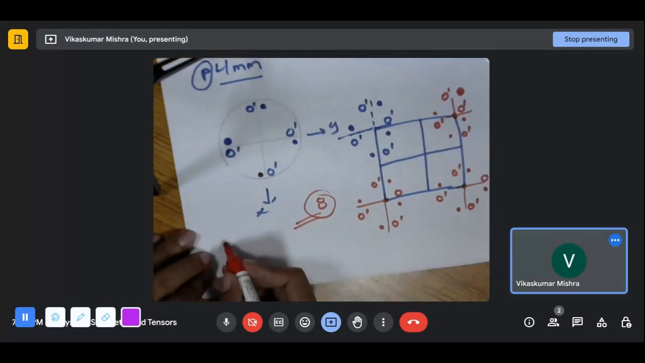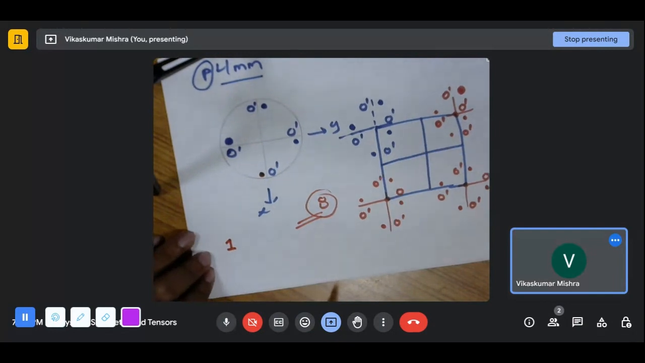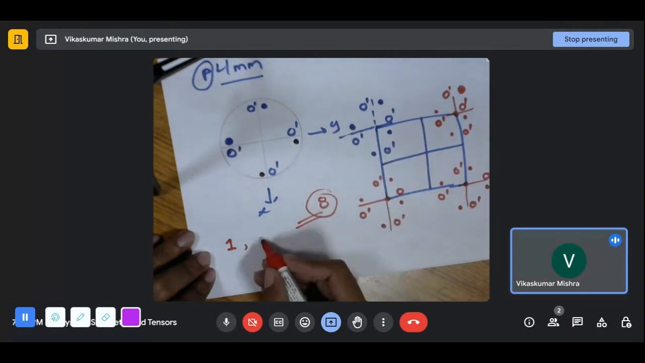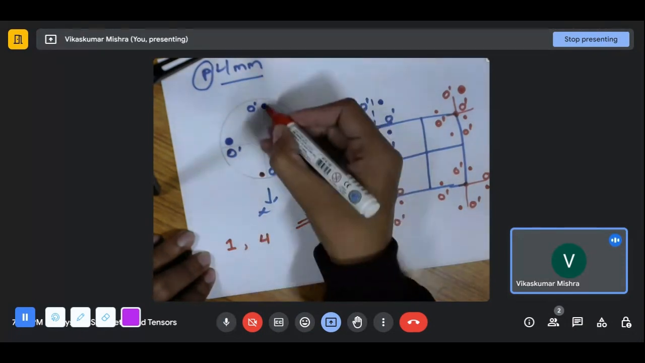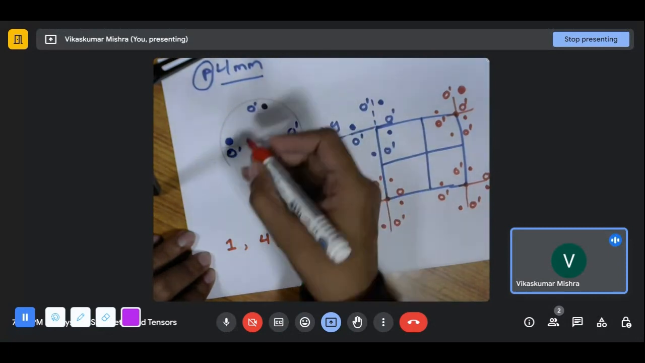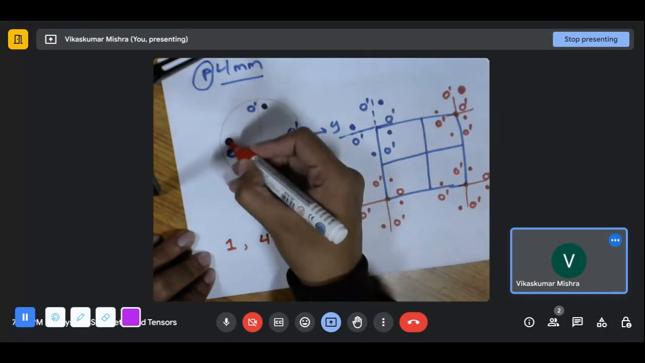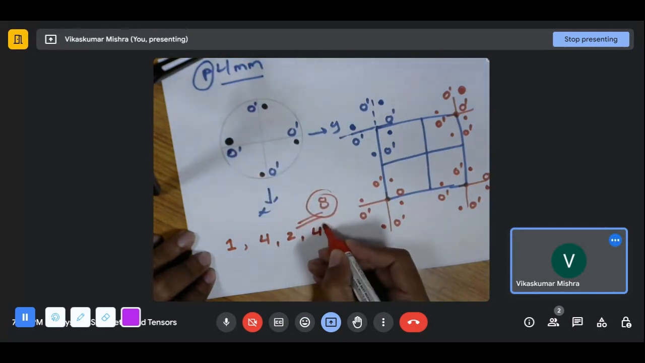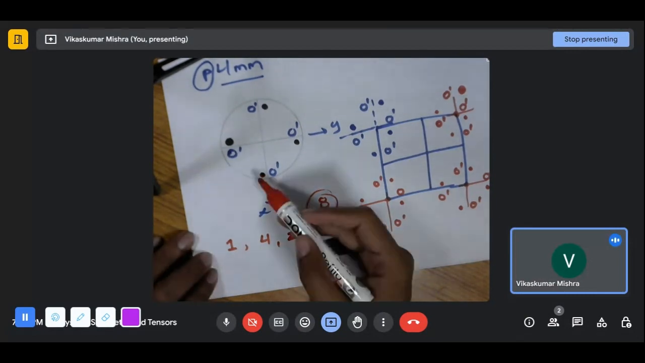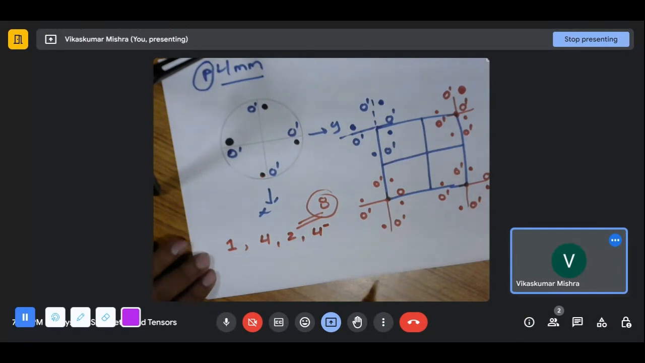That can be done by the one-fold rotation, right? Another point, this, will be generated by the four-fold rotation. This point will be generated by effectively the two-fold rotation, and then this point will be generated by the 4 in the reverse direction. Okay, and what about the others? These will be generated by the mirrors, right? But the mirror is having some position.